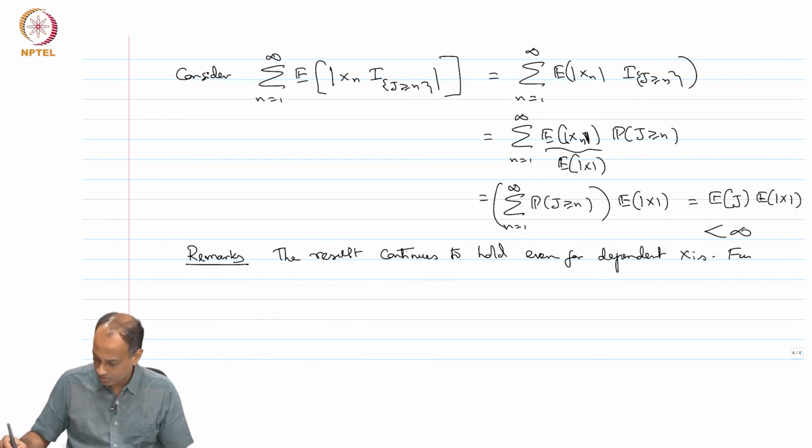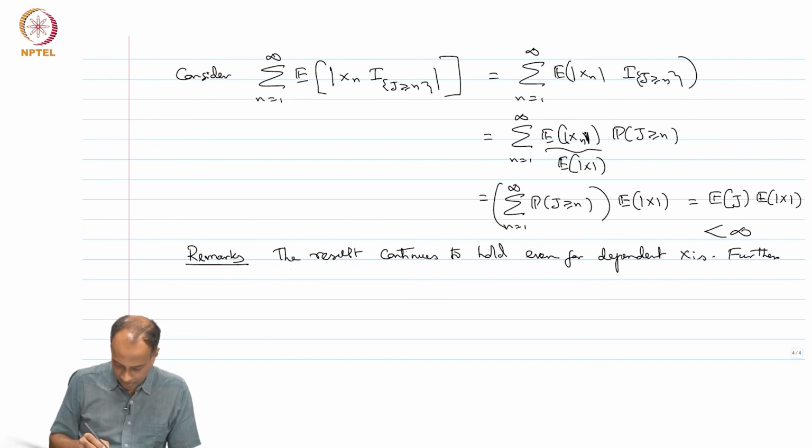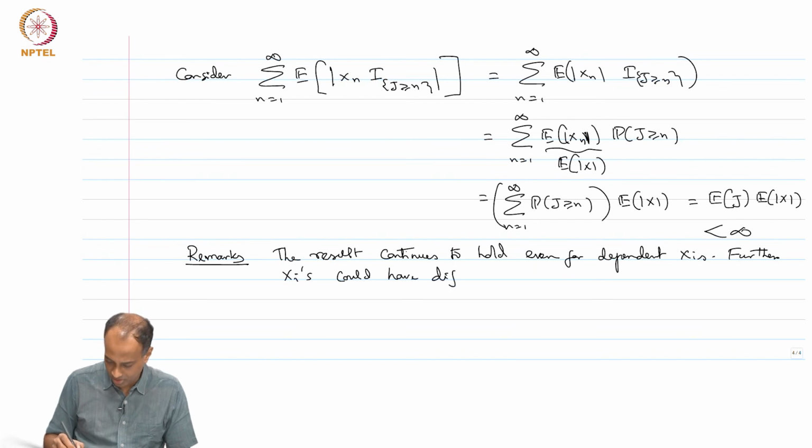Further, the xi's could have different distributions.